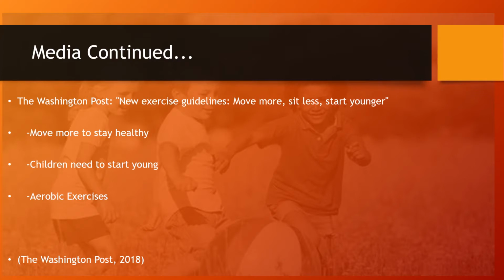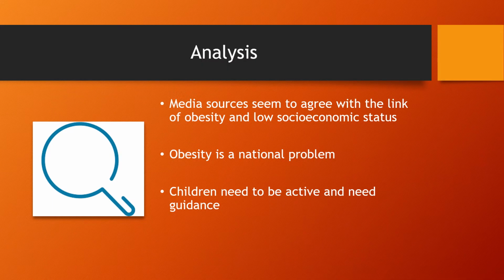Here I've taken a statement from the Washington Post that only 20% of Americans get enough exercise now, and that the childhood obesity problem has prompted the push to aim younger, to prevent poor health later in life. So putting it all together into analysis, it seems that media sources agree that there is a link between obesity and low socioeconomic status.